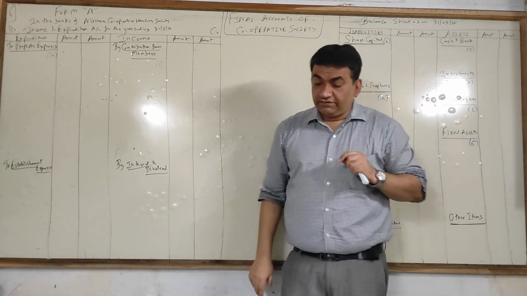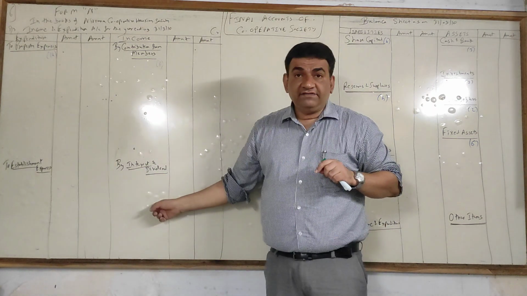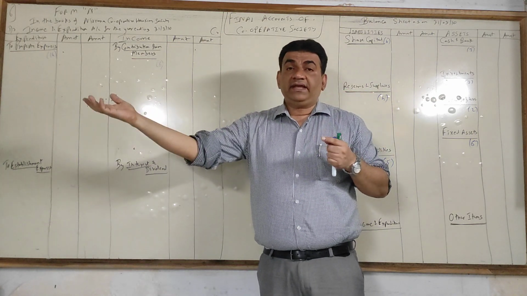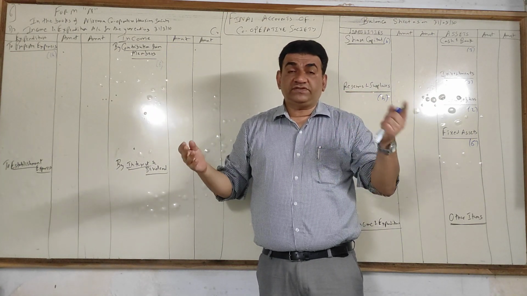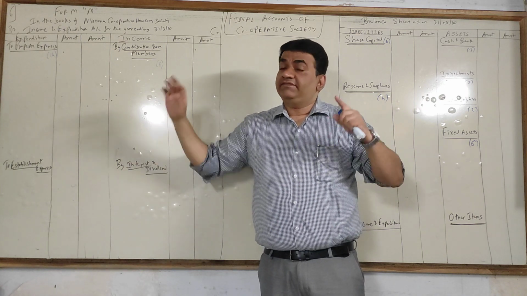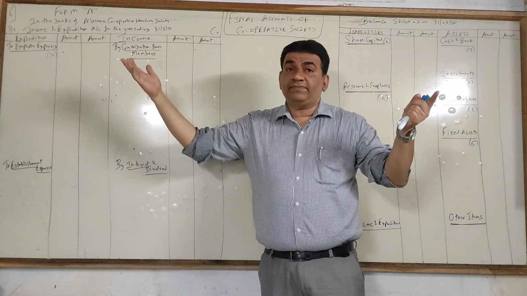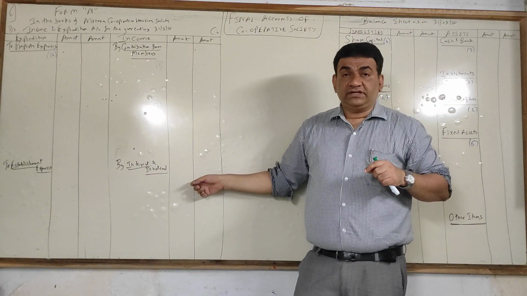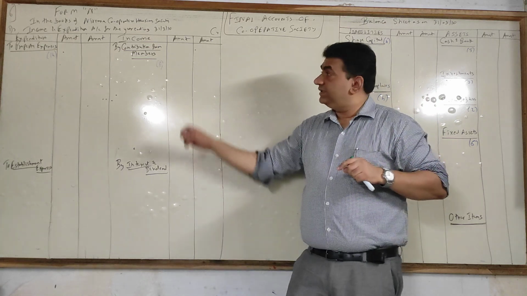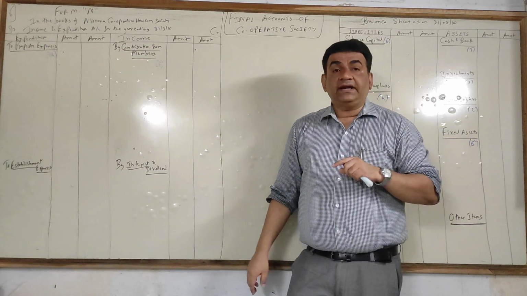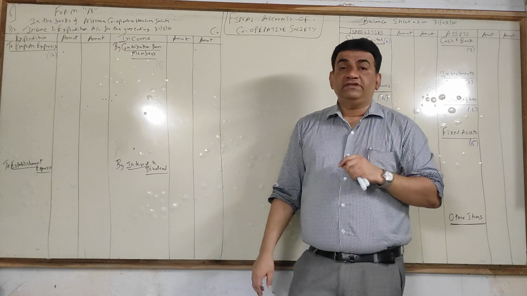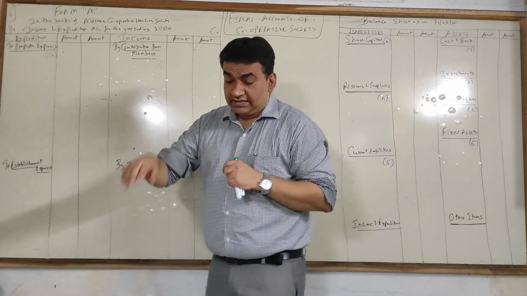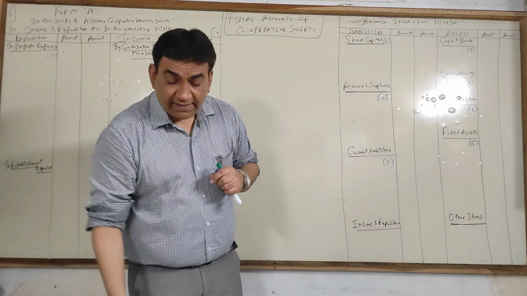After that, if you see the format, third one is interest and dividend. When the society makes investment, if they make investment in government bonds, debentures, fixed deposits, they will get interest. If they invest in shares of a cooperative bank, they get dividend. So interest and dividend comes here. And in case there is any other income other than these two, then there's a separate head, that is other income, that we will see when we come to the relevant sum. Got it?